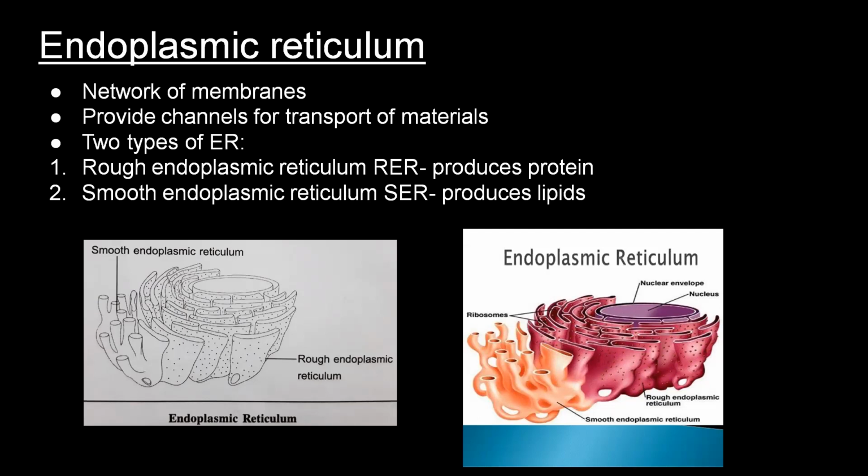Rough endoplasmic reticulum appears rough because it is studded with ribosomes, and this rough endoplasmic reticulum synthesizes proteins. Now, smooth endoplasmic reticulum. This does not have ribosomes, so it appears smooth. It helps in the synthesis of fat.